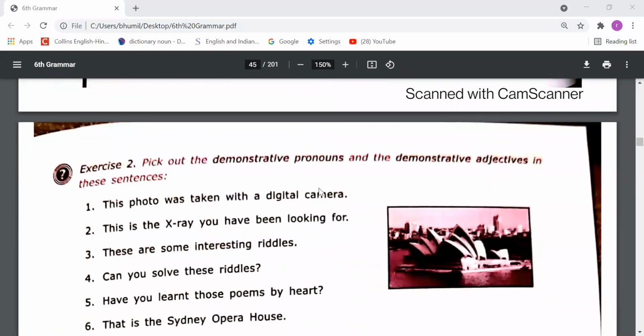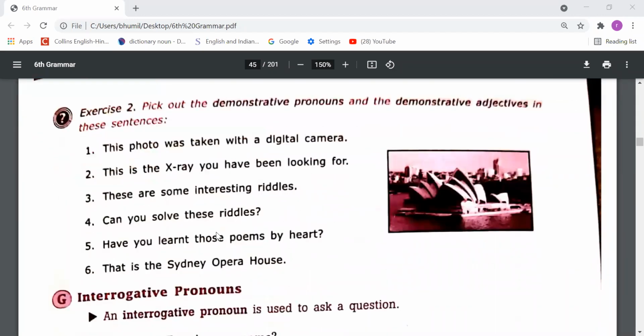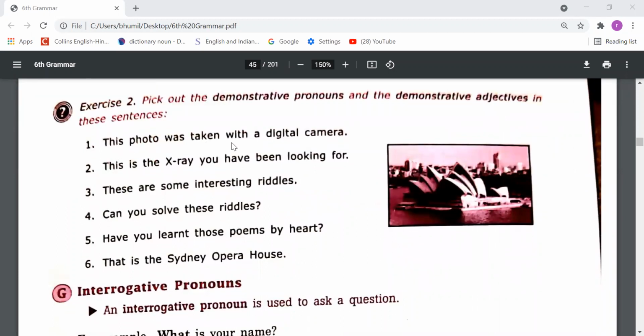Come on, the B means like second exercise. Pick out the demonstrative pronouns and demonstrative adjectives in these sentences. So dear students, in these sentences you have to pick out the demonstrative adjectives and demonstrative pronouns. Let's do some sentences. This photo was taken with a digital camera. So this word we know is demonstrative. After that the word photo is there, that is a noun. So if after these demonstrative words there is a noun, these words are called demonstrative adjectives. So this is a demonstrative adjective here.